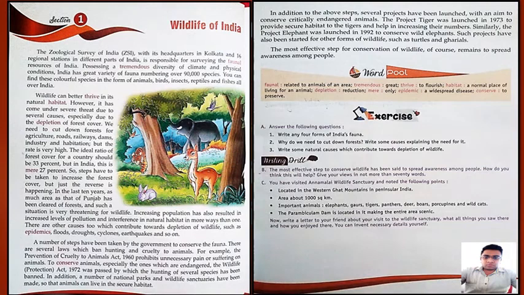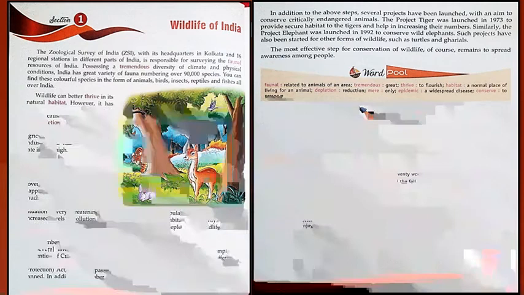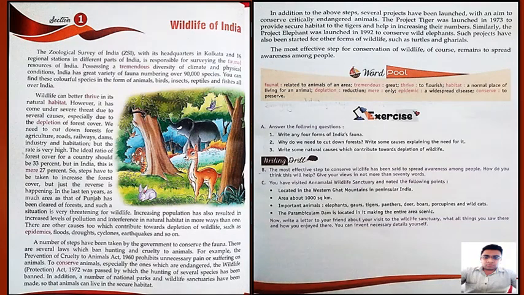Now, what is the meaning of depletion? Depletion means the decreasing of forest. So, as the forest decreases, the wildlife gets harmed. It causes a severe threat to them. We need to cut down forest for agriculture, roads, railways, dams, industry, and habitations. So there are some reasons why we are cutting forest. But the rate is very high. Now the rate of cutting down forest is very high.